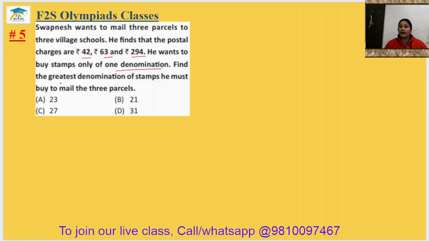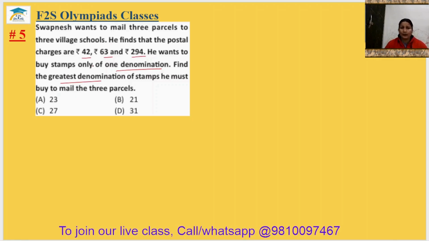Actually, to find the greatest denomination which can write 42, 63 and 294, all three, it means the denomination number should be a factor of 42, 63 and 294. And we have to find the highest factor, means highest common factor.